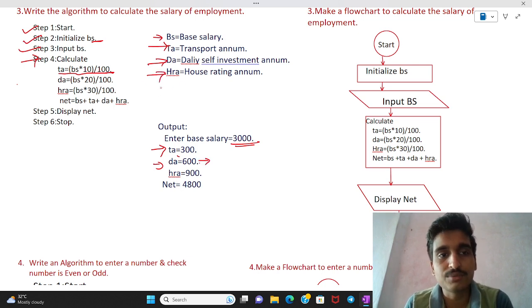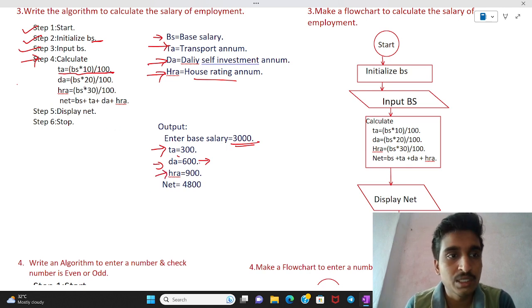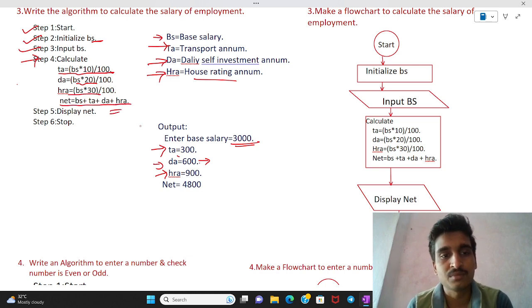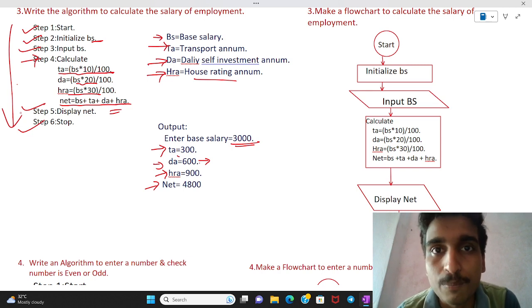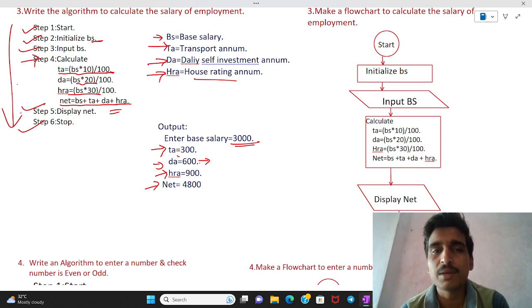Then HR, housing rent, that is 900, where DA is 20% and HR is 30%. Then the net salary becomes the sum of these. This is the net salary, display net and stop. This is the algorithm representation of how we calculate the salary of an employee. This is the step by step.